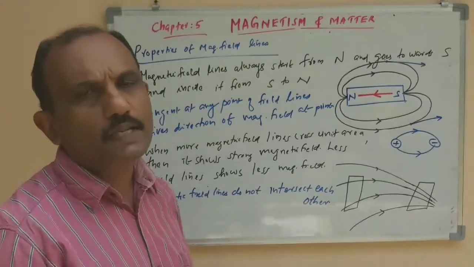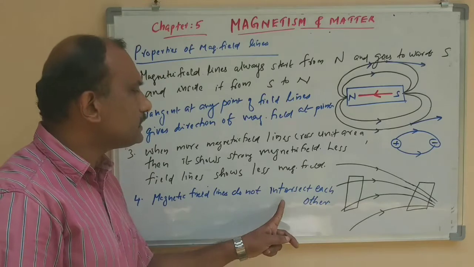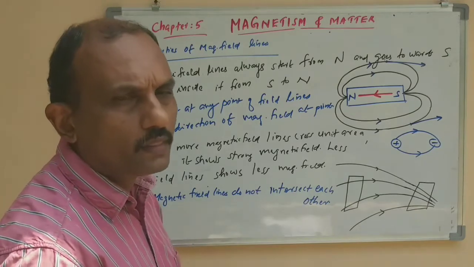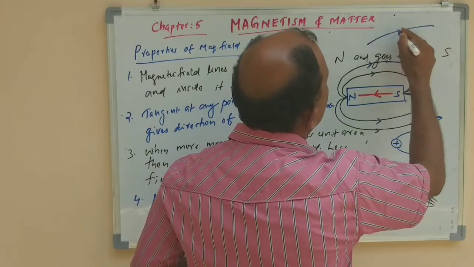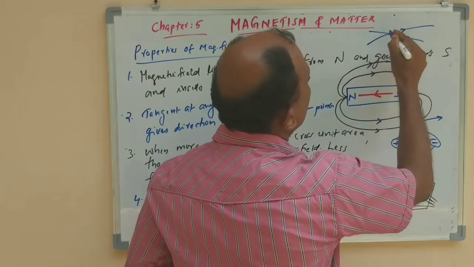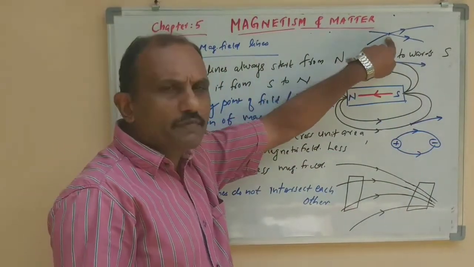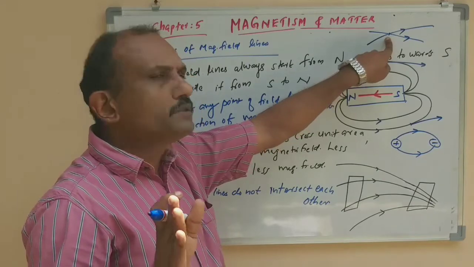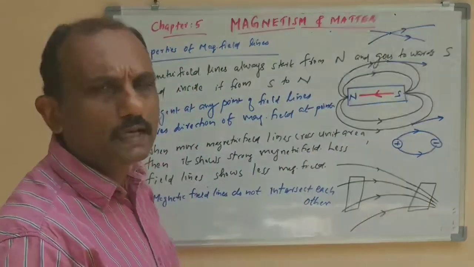And the last property is also similar to that of electric field lines. Magnetic field lines do not intersect each other. That you also studied in the case of electric field lines. If there is one electric field line here and another here, then an intersection like this is not possible, because at the point of intersection there would be two directions for the same electric field.